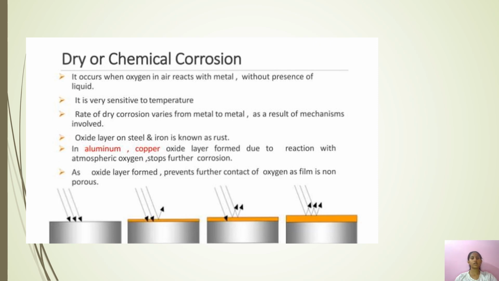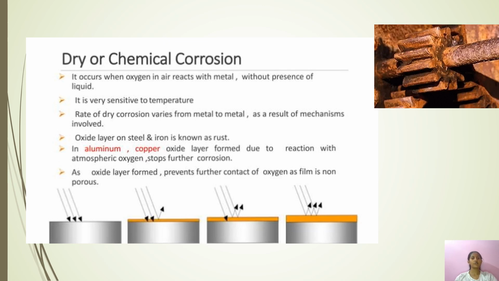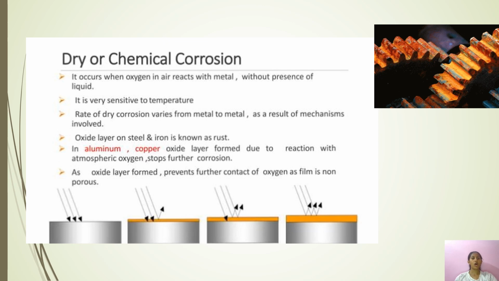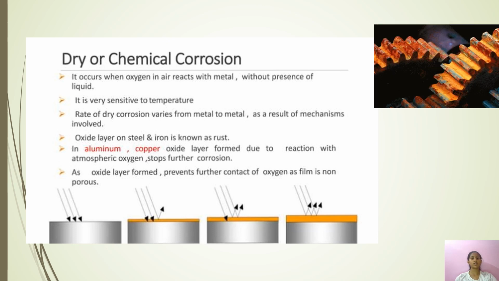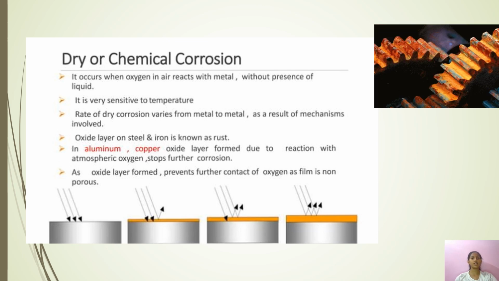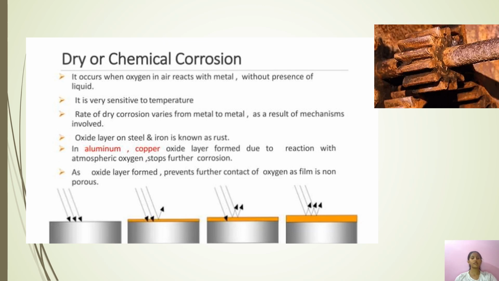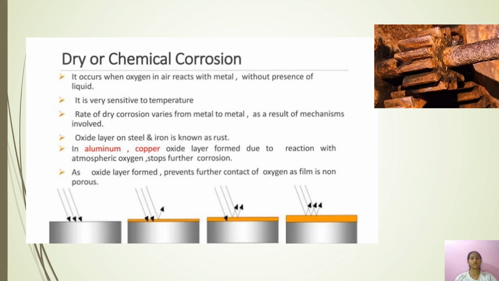So let's know about dry or chemical corrosion. It occurs when oxygen in air reacts with metal without the presence of liquid. It is very sensitive to temperature. The oxide layer on steel and iron is known as rust. The oxide layer formed prevents further contact of oxygen when the film is non-porous. The rate of dry corrosion varies from metal to metal as a result of the mechanisms involved, and in aluminium and copper, the oxide layer formed due to reaction with atmospheric oxygen stops further corrosion.